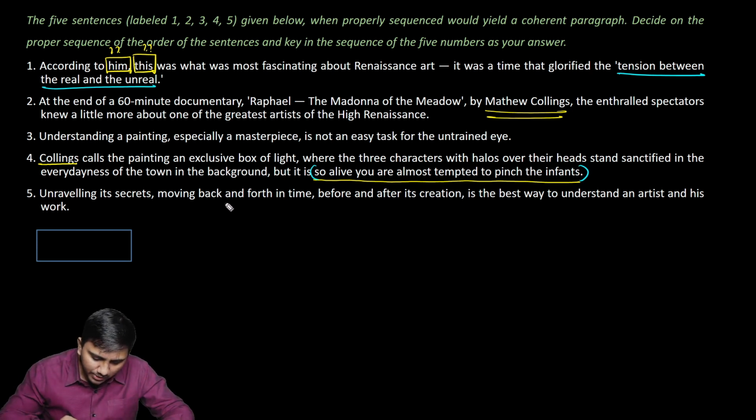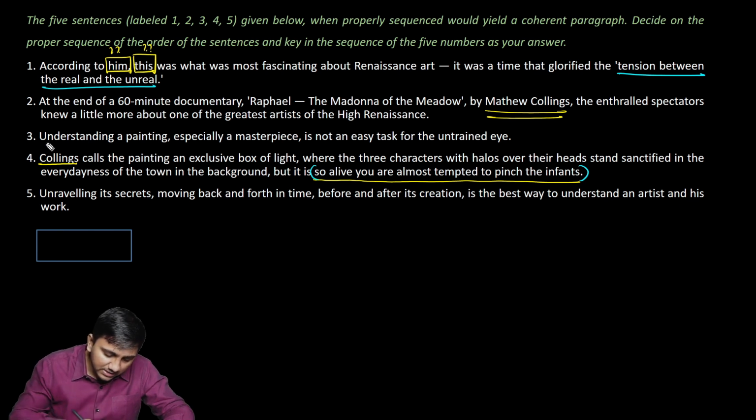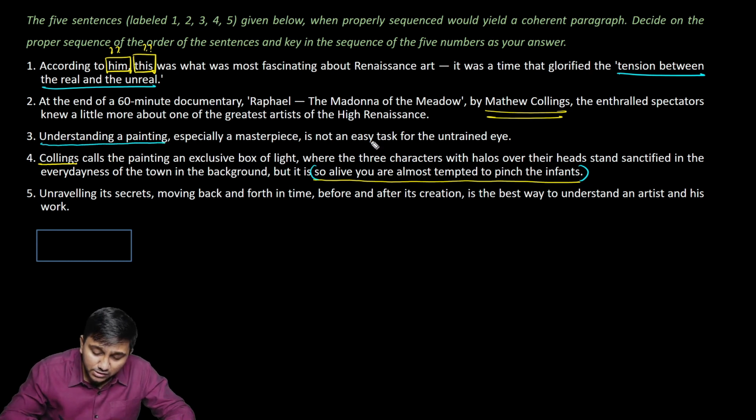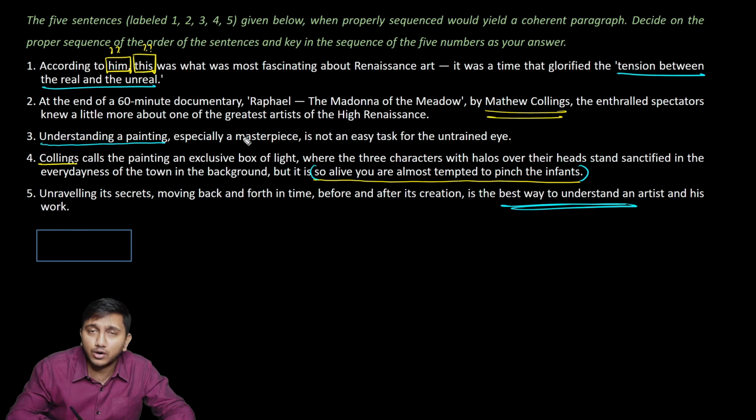Unraveling its secrets, moving back and forth in time before and after its creation is the best way to understand an artist. See, it's given here in statement 3, understanding a painting, especially a masterpiece, is not an easy task. Unraveling its secrets, moving back and forth in time before and after its creation is the best way to understand. So understanding a painting is not an easy task, but doing this is the best way to understand.